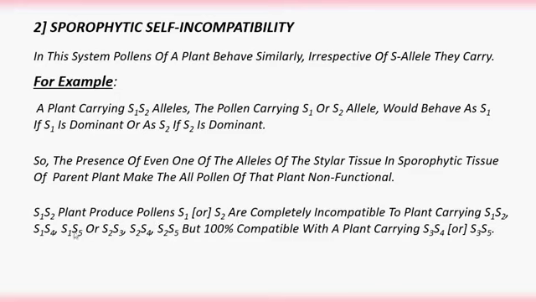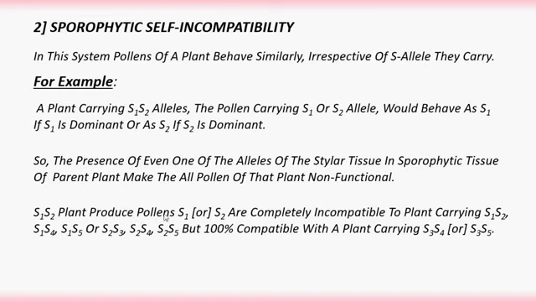Let's see the examples of that combination. An S1 S2 plant produces pollens S1 or S2 that are completely incompatible to plants carrying S1 S2, S1 S4, S1 S5, or S2 S3, S2 S4, S2 S5 diploid conditions. So here the pollen consists of the S1 gene.